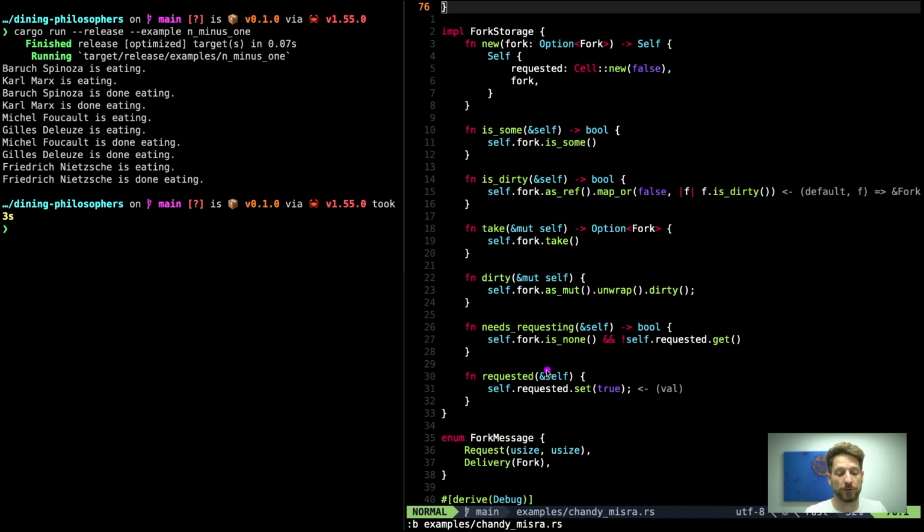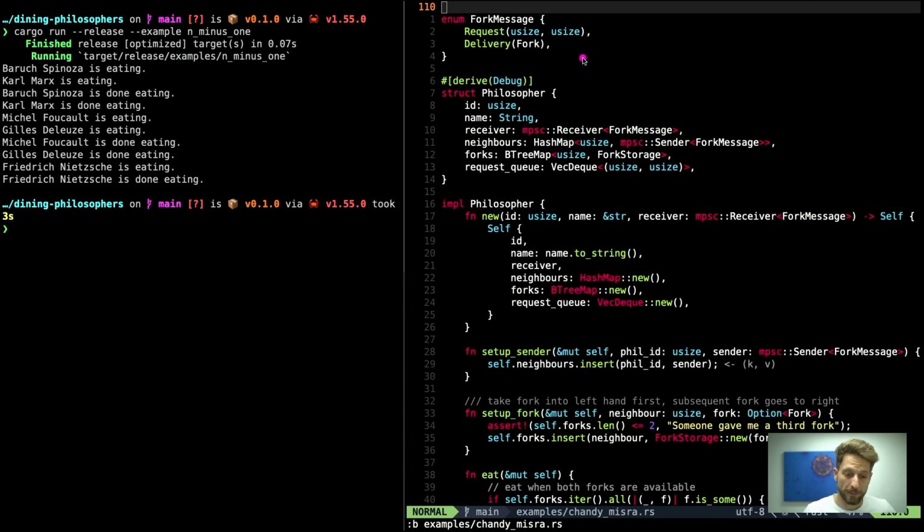But here we have to make sure that this is not a mutable reference for the borrow checker. This is why we use the interior mutability. We can now use the cell that is requested and use the cell's set method to set it to true. This means that inside this method, I can actually modify the state of my struct without exposing that information to the compiler that doesn't like sharing mutable references in a loop, for example.